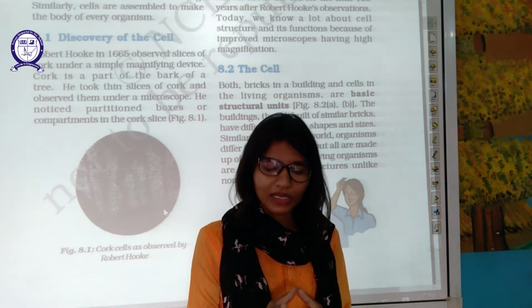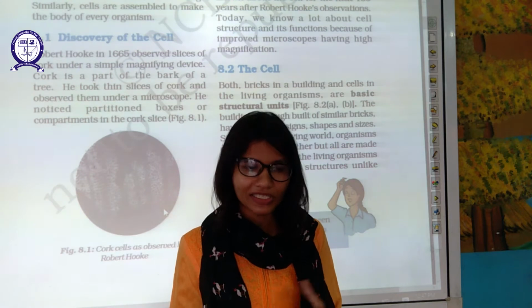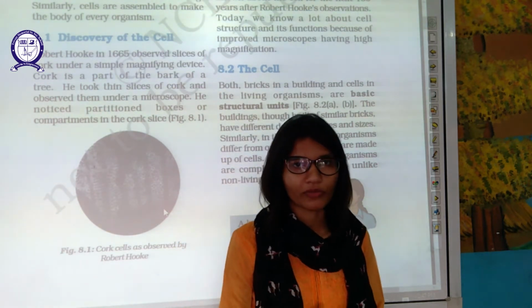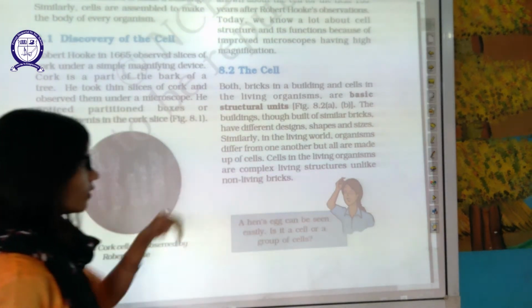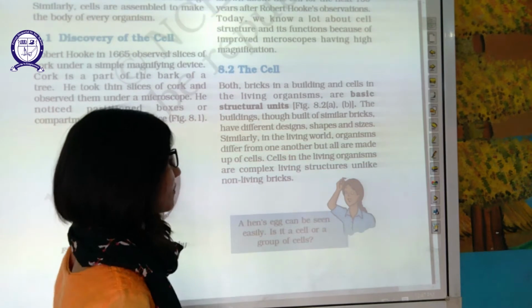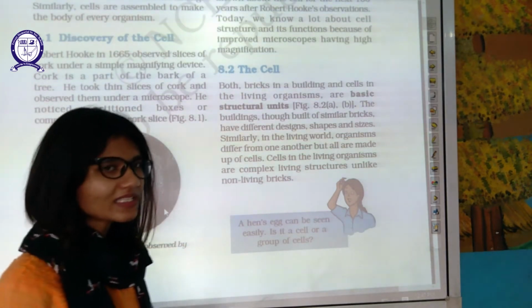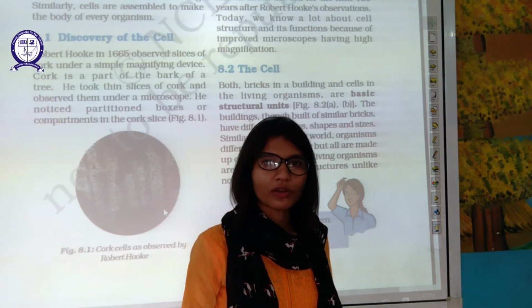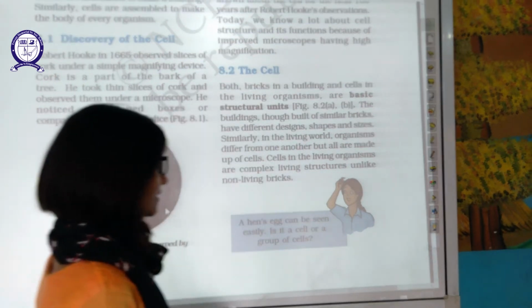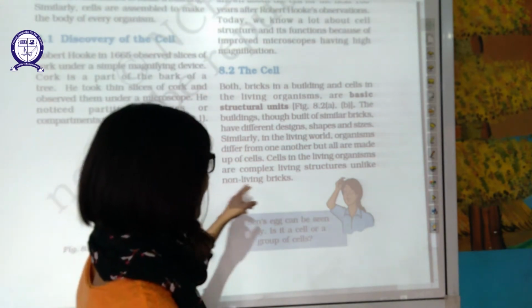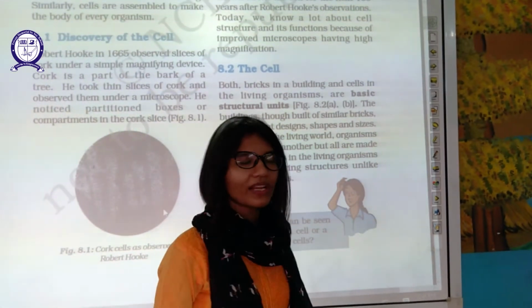Because they have different functions, their structures are different from each other. Similarly, living organisms differ from one another but are all made up of cells. All made up of cells, they still look different. All the living organisms look different because they have different sets of cells. Cells in living organisms are complex living structures, unlike non-living bricks.